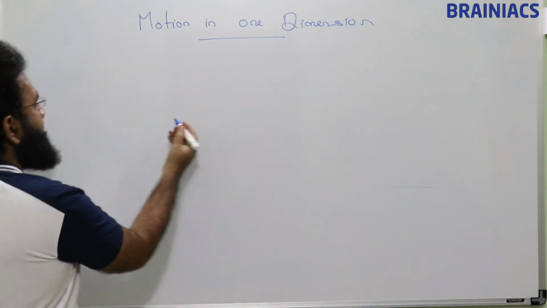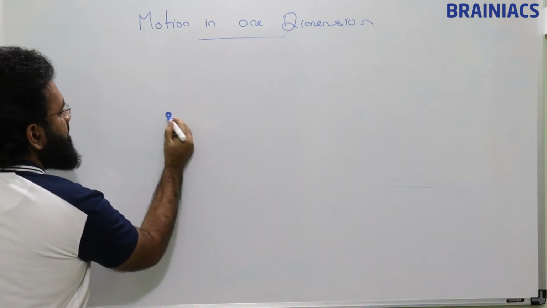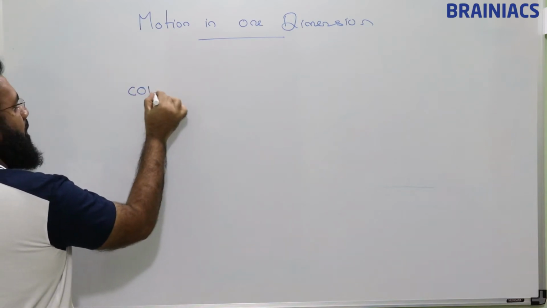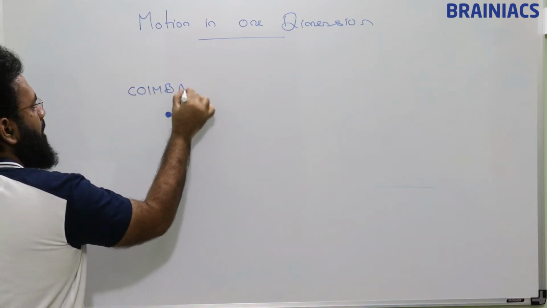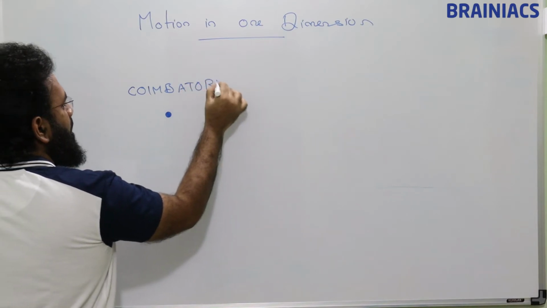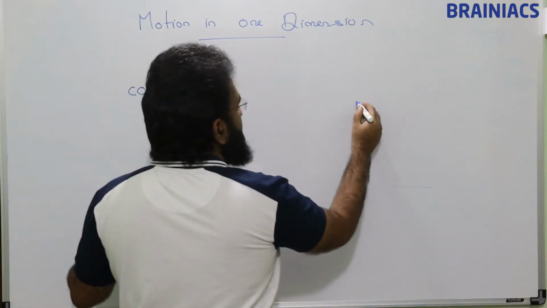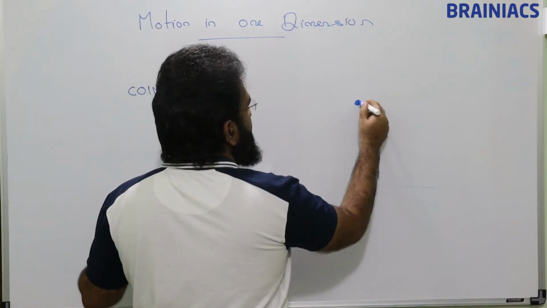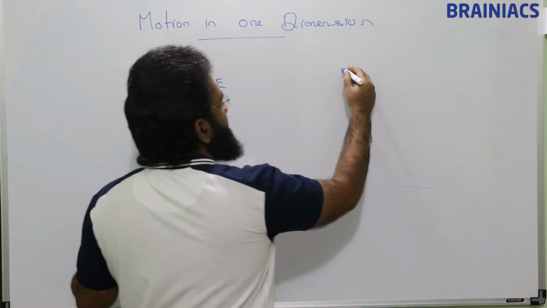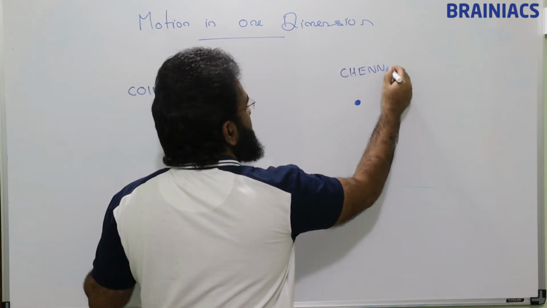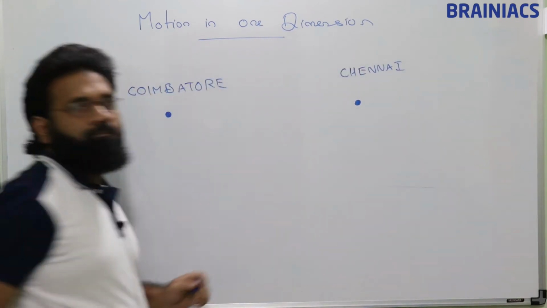Say, if this is, for example, Coimbatore, and this point is Chennai.